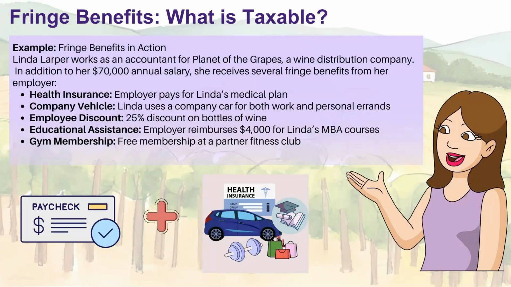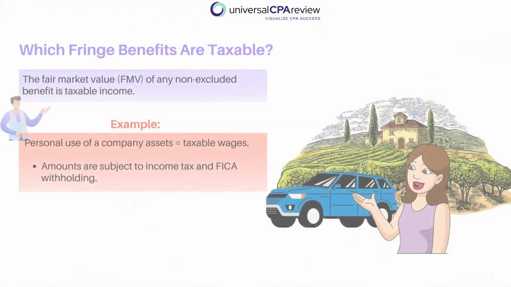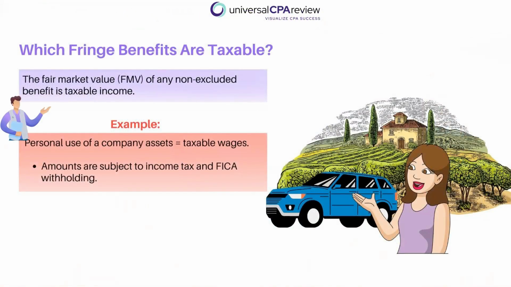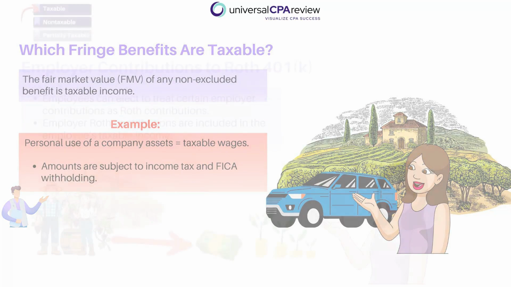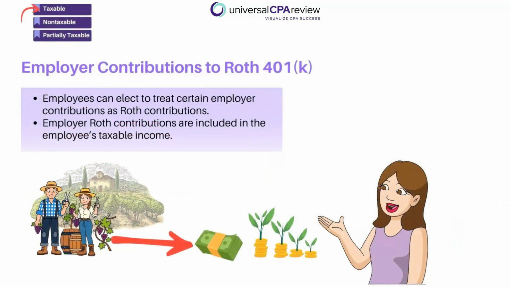All right. So thinking about which fringe benefits are taxable. What you need to know is that the fair market value of any non-excluded benefit is considered taxable income. An example of this could be the personal use of company assets. If Linda is using a company car for personal purposes, that would be considered a taxable fringe benefit to her.